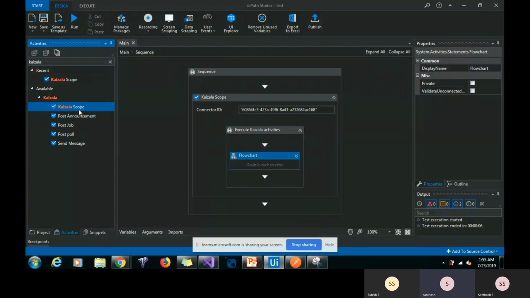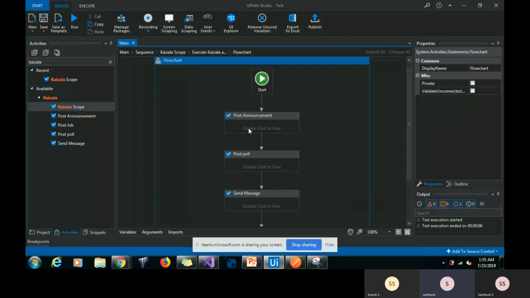Once this connector is created, create a group, public group, and generate public group token as well, and make a note of that. Once these are created, these details have to be entered for Kaizala scope. Connector ID, connector secret, and refresh token are the mandatory parameters for Kaizala scope. Once these details are given, we can move on to the next activity.